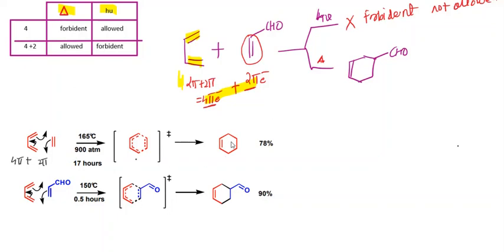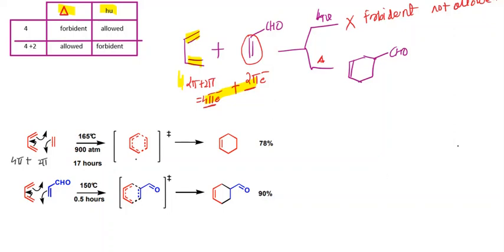Now the product is formed in 78% yield. If you look at this product, the same reactant is there. The only difference is in the second type of reactant. It is an unsubstituted double bond, an unsaturated compound, while this is a substituted unsaturated compound, which has an aldehyde group. Now see the difference between these. Without a substituent, such a reaction requires a very high temperature.